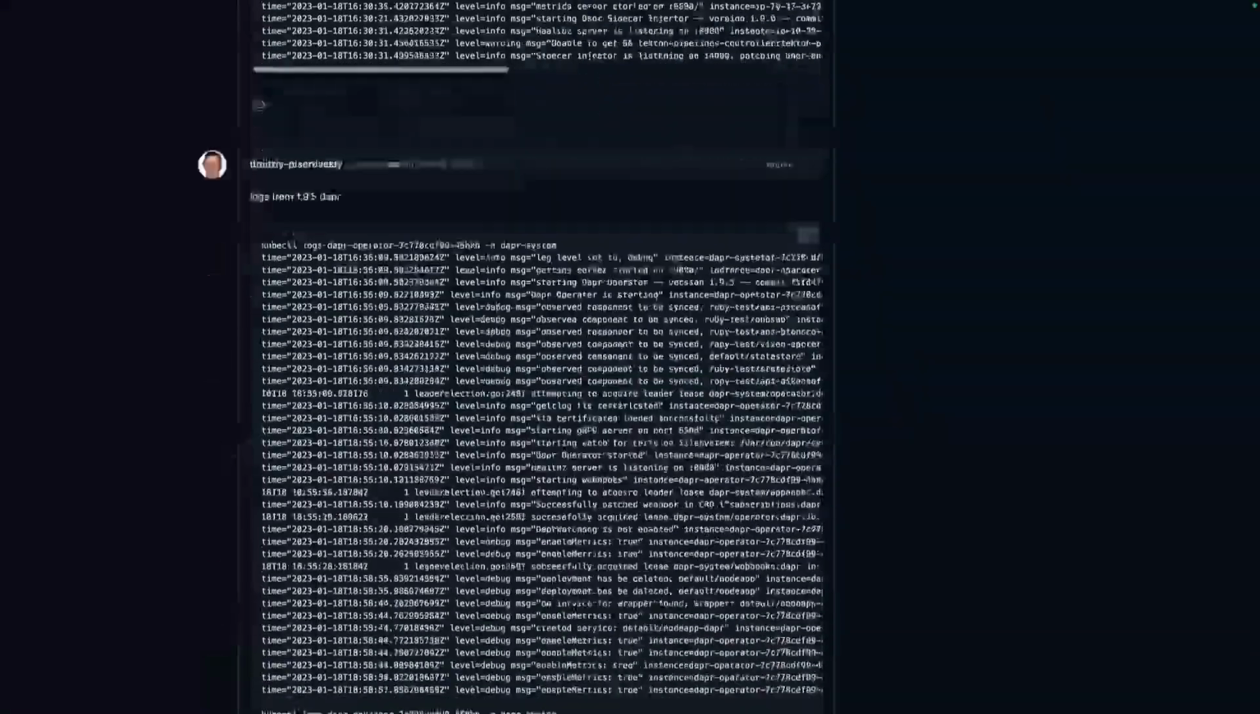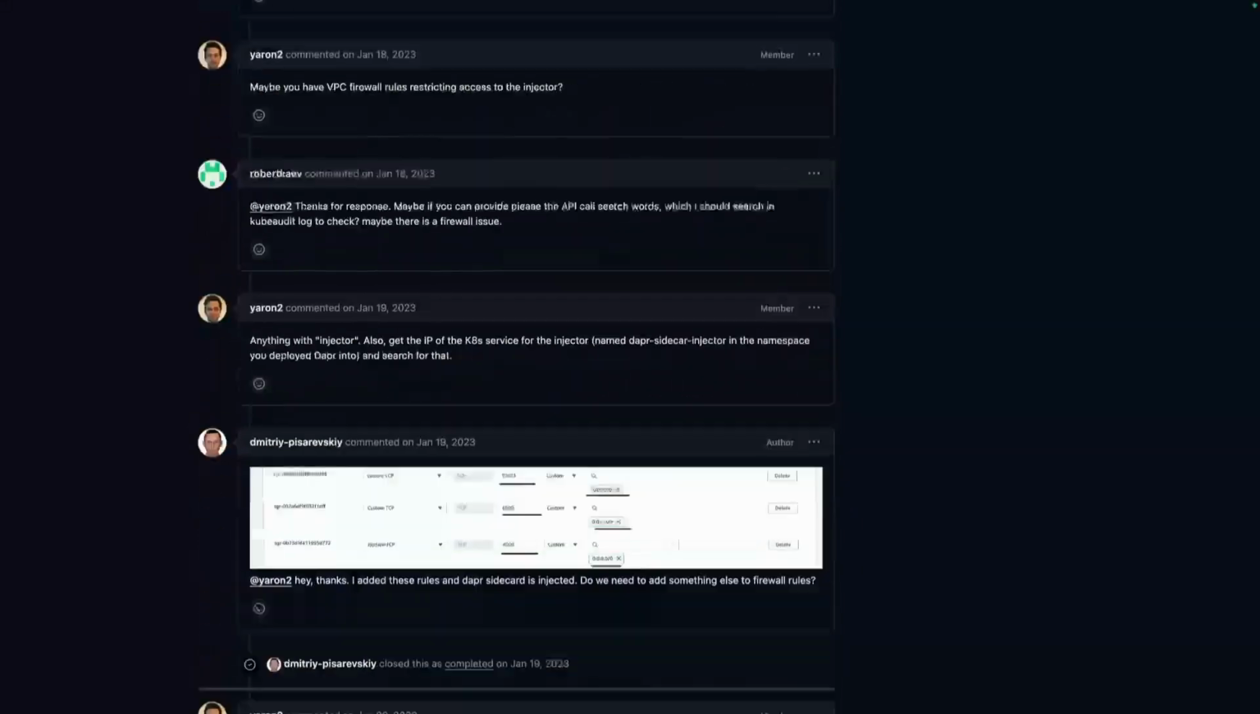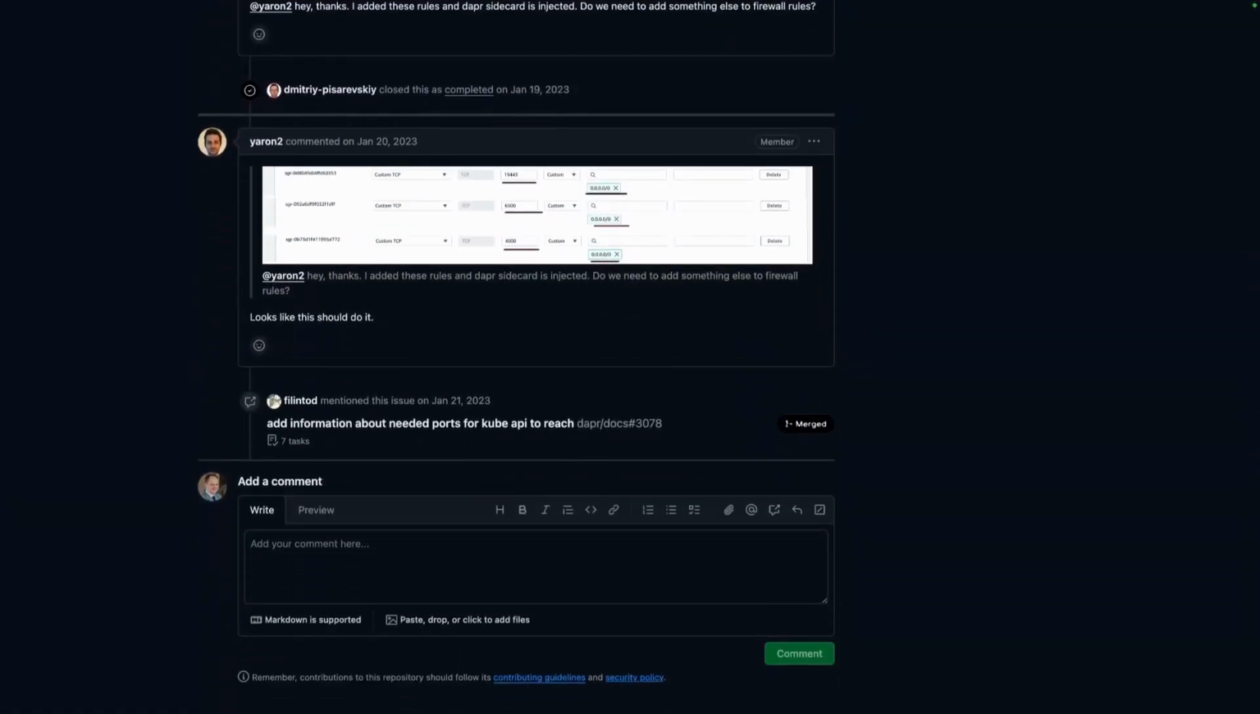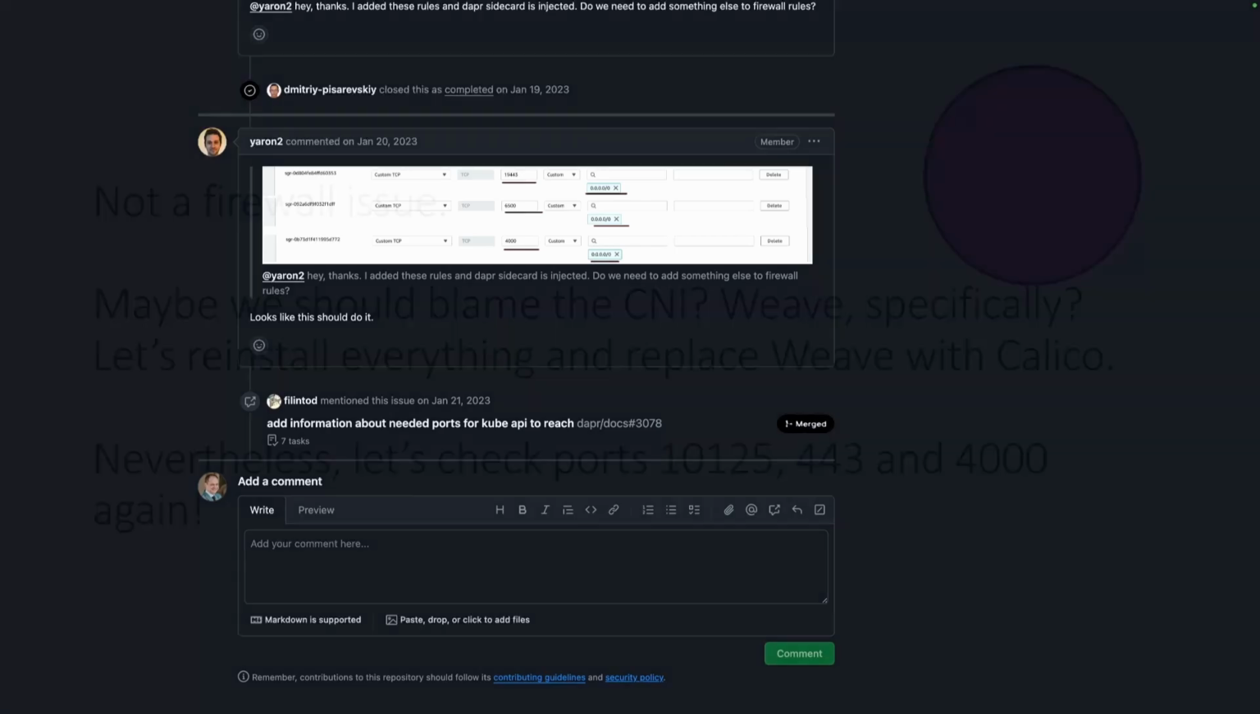Now, the issue here suggests that a firewall might be preventing the sidecar injection. Of course, this makes sense. However, we didn't have such a firewall. We even SSH'd into the masters just to make sure. We even went as far as reinstalling everything from scratch, again. And this included Dapr and all of its dependencies. And again, there was no error on the sidecar injector pod, which we would normally expect to tell us why something would fail regarding the injection. So it was not a firewall issue.